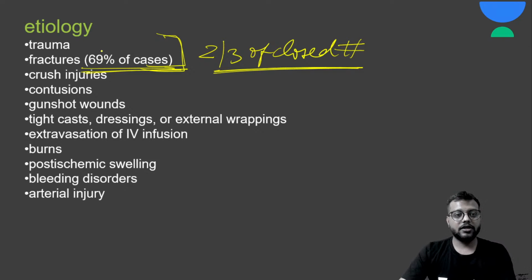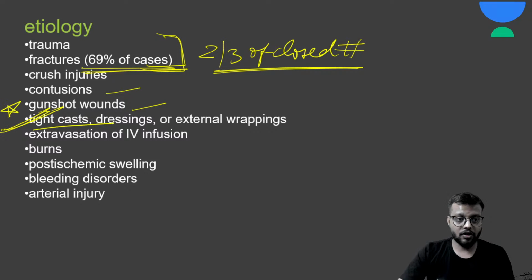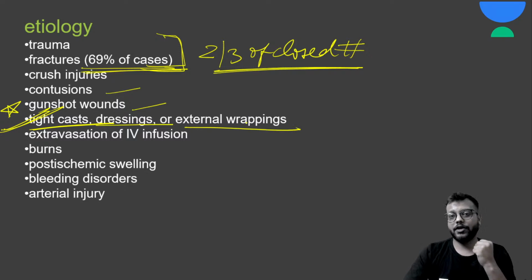Okay, so other etiology or causes can be the contusion or the gunshot wounds. Very important in case of orthopedic setting is your tight cast or dressing or the external wrapping. So cast वगैरह, especially in these locations that I've told you earlier, यहाँ पे you need to take care कि यहाँ पे you need to put a soft and loose slab or cast.